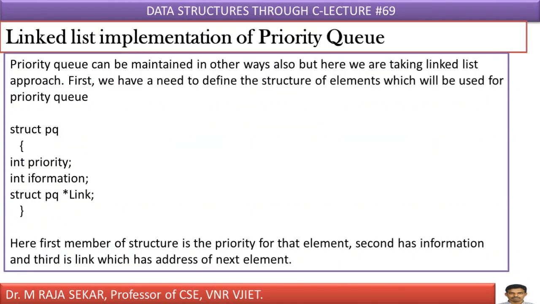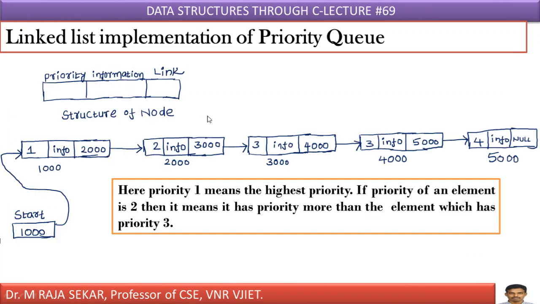This priority queue can be implemented with the help of a structure. This is a self-referential structure in which you have three fields: priority, information, link. Here we discussed high and low. We are comparing priority with rank. If there is a lower number, it means higher priority, isn't it?